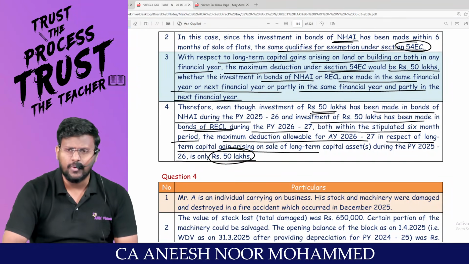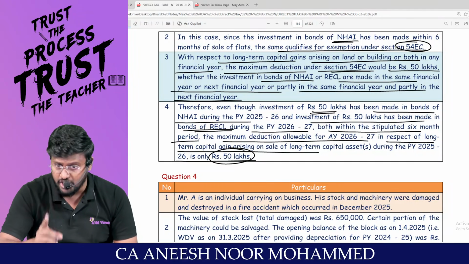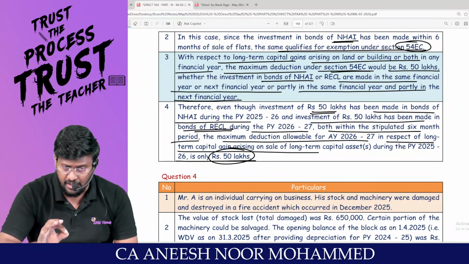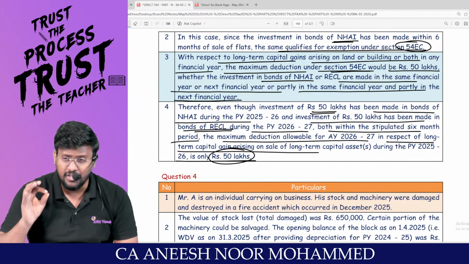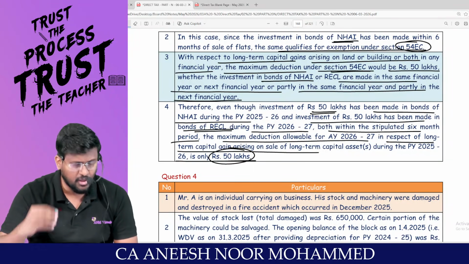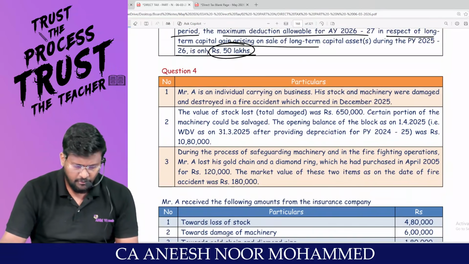Sir, when there is a conversion of capital asset into stock in trade, income should be taxable under 2 heads of income. Number 1, PGBP and capital gain. PGBP will be actual selling price minus fair market value as on date of conversion. Under capital gain, full value of consideration will be fair market value as on date of conversion minus cost of acquisition or indexed cost of acquisition. The capital gain will be taxed. Am I right?